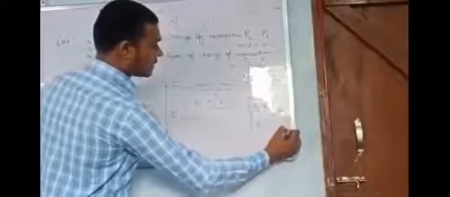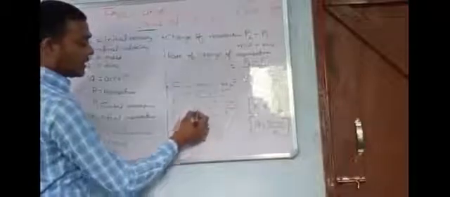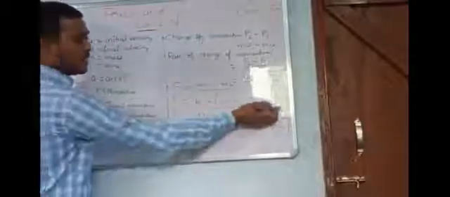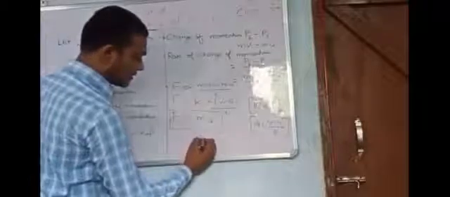So we put acceleration: k into ma, and taking k as 1, we get 1 into m into a, which equals m into a. So we have the formula: force is equal to mass into acceleration.